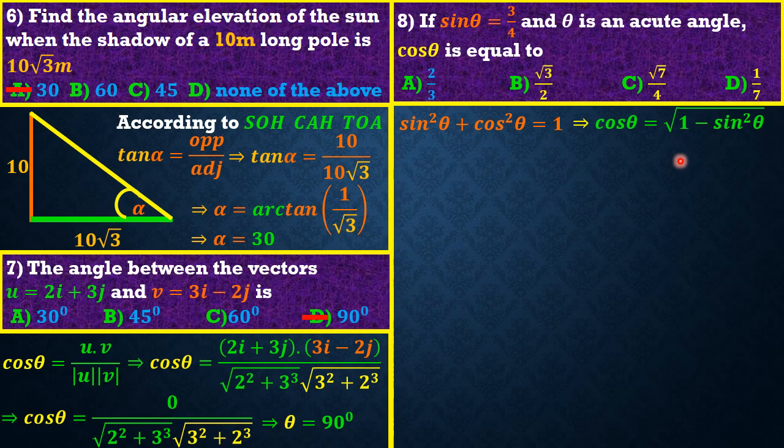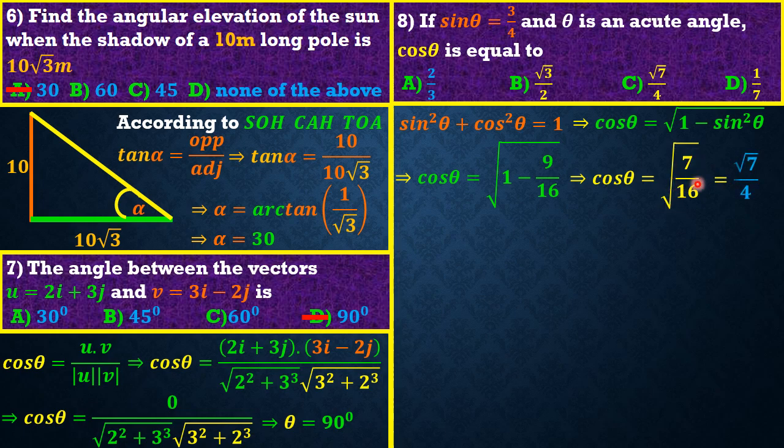Now, guys, let's insert everything. We are going to have cos theta being equal to the square root of 1 minus sine theta, which is 3 over 4. Squaring that gives us 9 over 16. 1 minus 9 over 16 simply gives us 7 over 16. The square root of 7 is not a perfect square. The square root of 16 is perfect. So we are going to have our cos theta being equal to just root 7 over 4. So friends, option C is the best option.